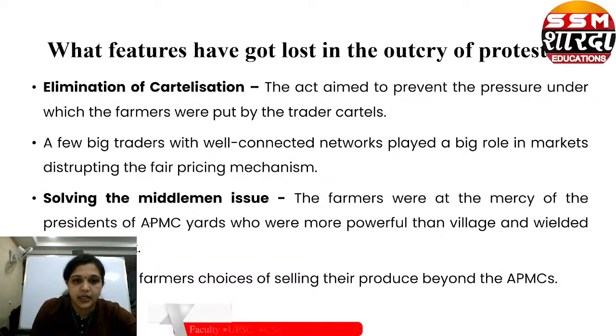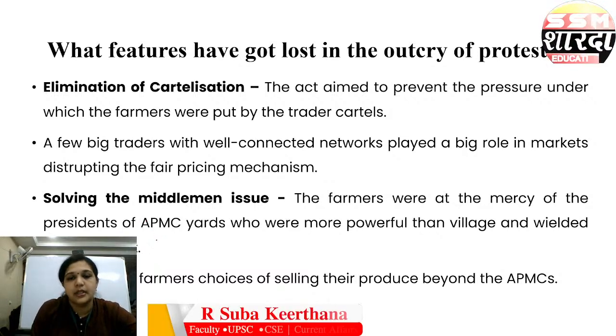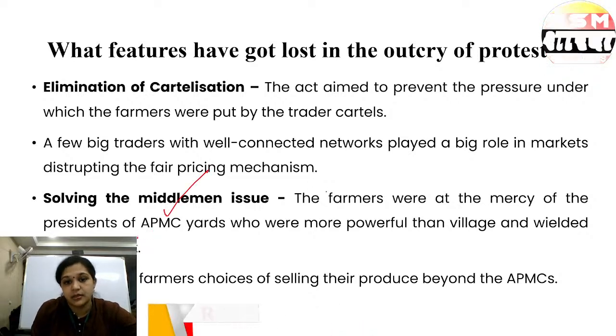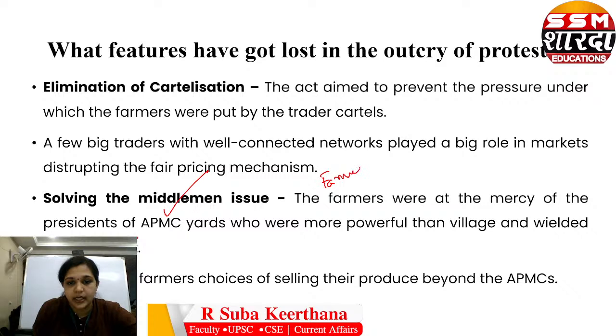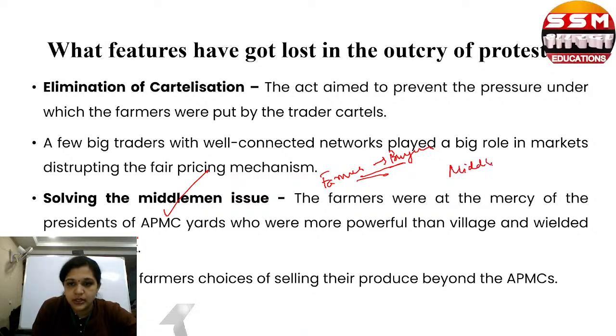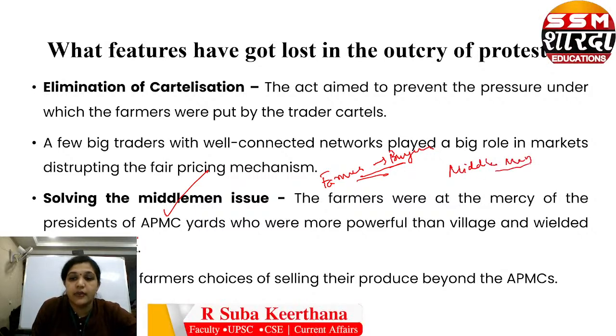Elimination of cartelization. Here it tried to prevent the pressure under which the farmers were put by the trade cartels. Next is the middleman issue. We saw that the farmers can directly contact the buyers. In most of the cases, the middleman is the one who profits the most.